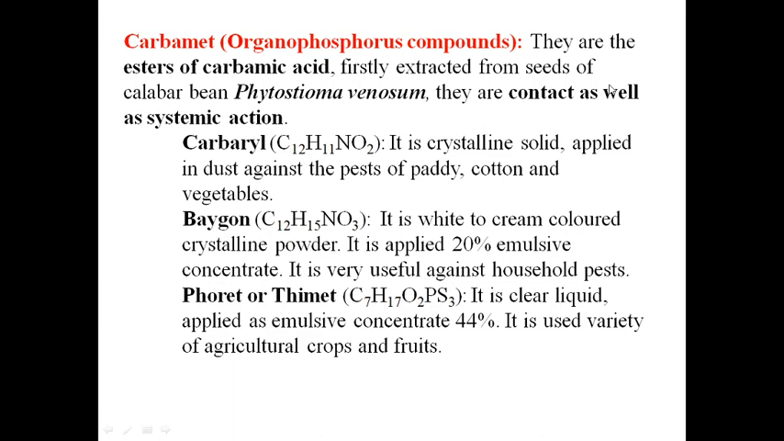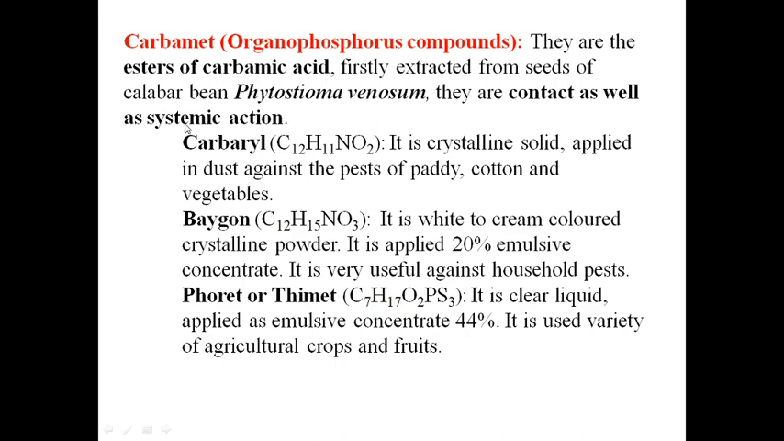Firstly, they were extracted from the seeds of calabar bean, Physostigma venenosum. This is the botanical name of one plant. From these plant seeds, firstly the esters were isolated or extracted in the form of carbamic acid, and nowadays it is synthesized. It is produced in factories in very large quantity, and this is a contact as well as systemic poison. Carbamate or OP compound, they act as a contact as well as systemic poison.